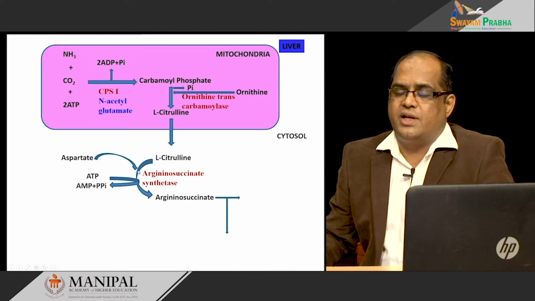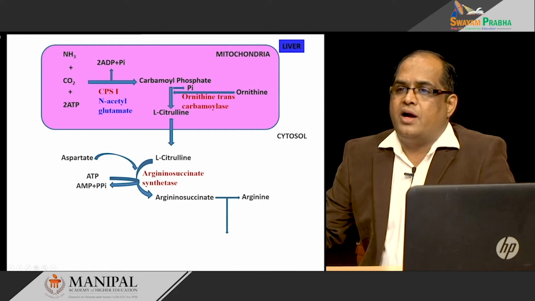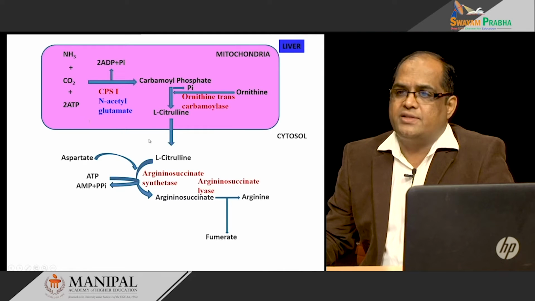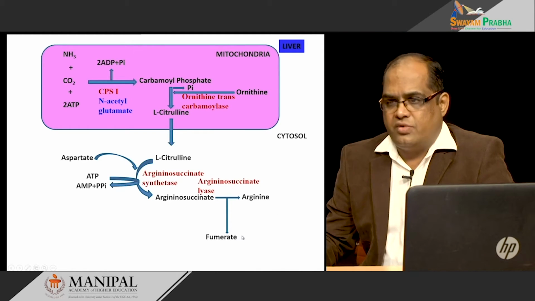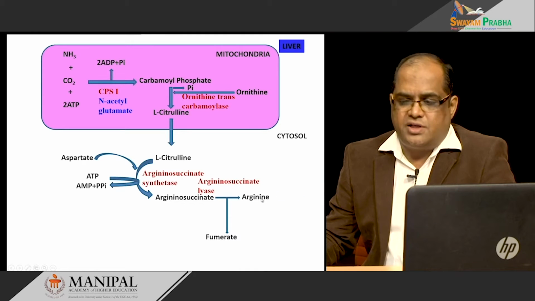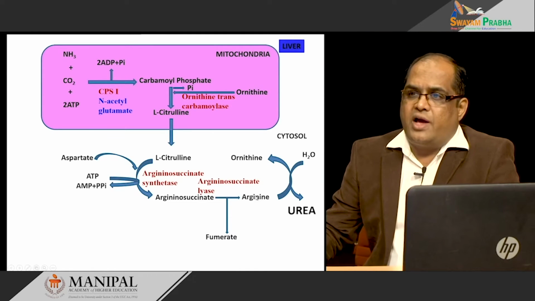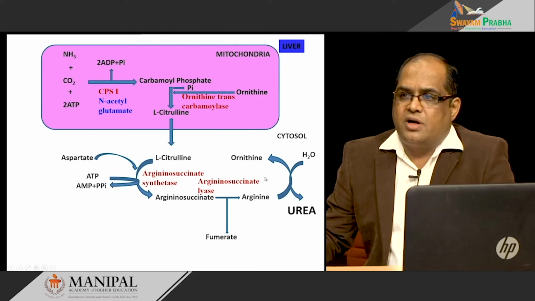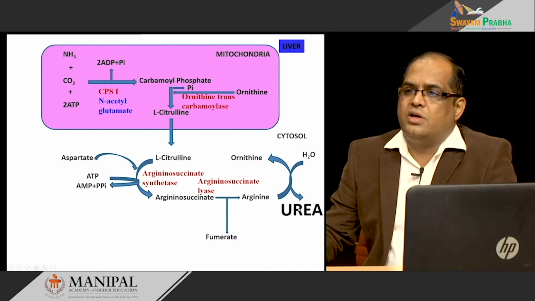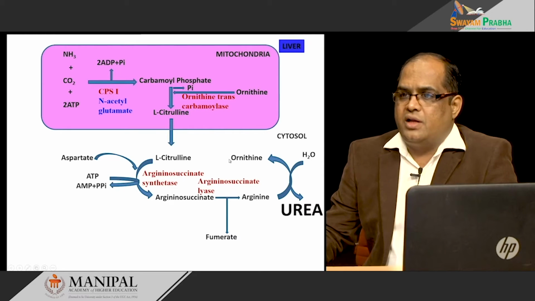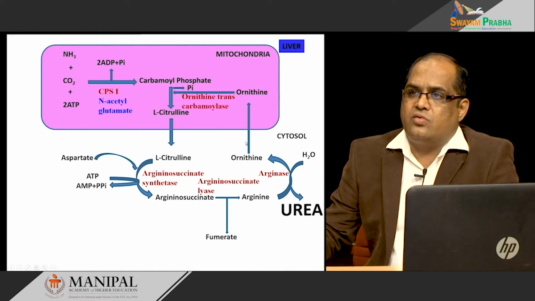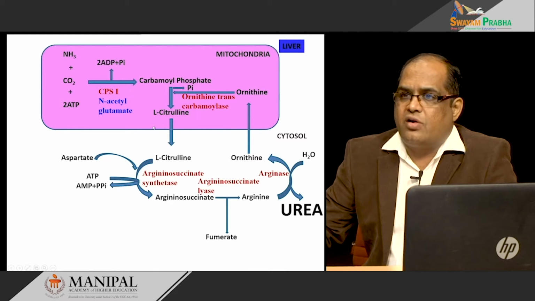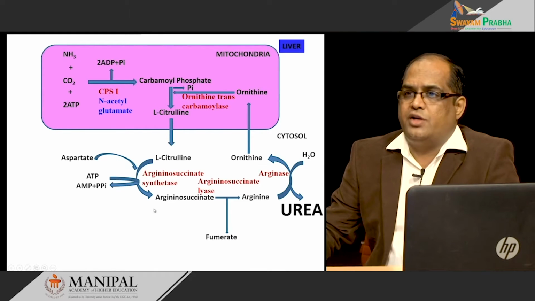Then argininosuccinate is acted upon by argininosuccinate lyase to form arginine and fumarate. Arginine is hydrolyzed by the enzyme arginase to form the all-important molecule urea and resynthesize ornithine, and this ornithine goes back into the mitochondria and the cycle continues.